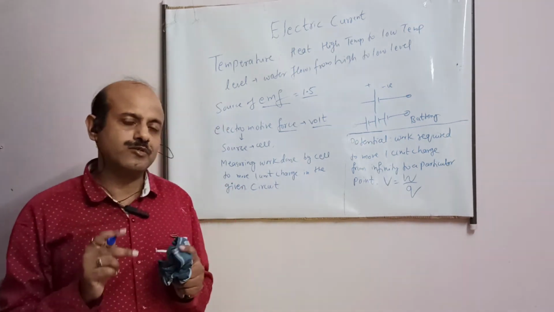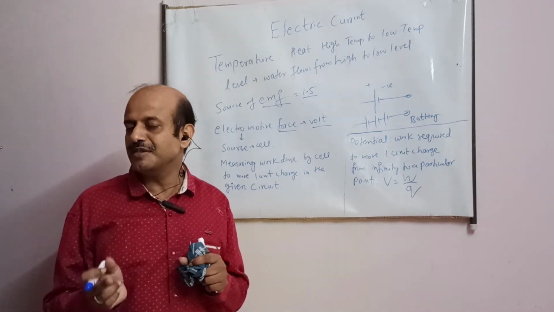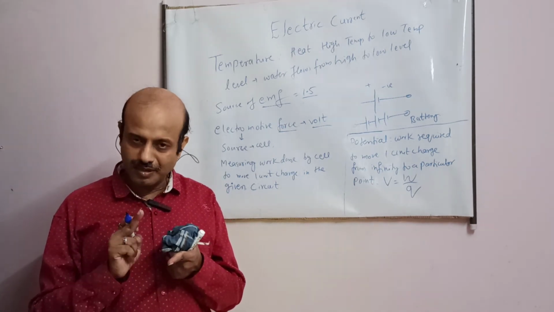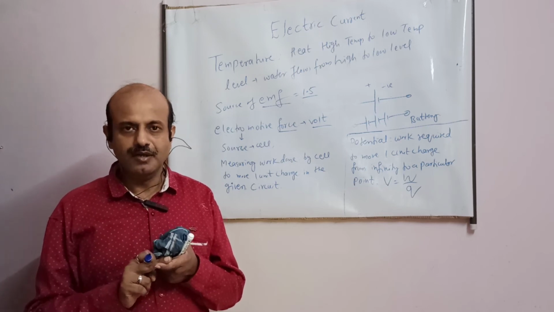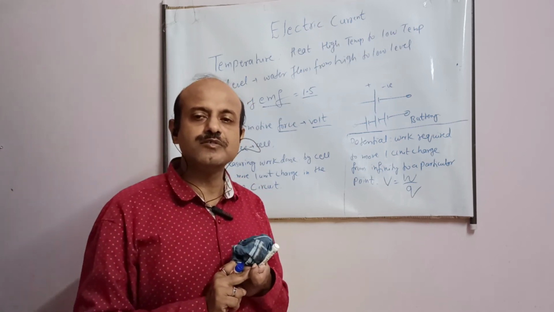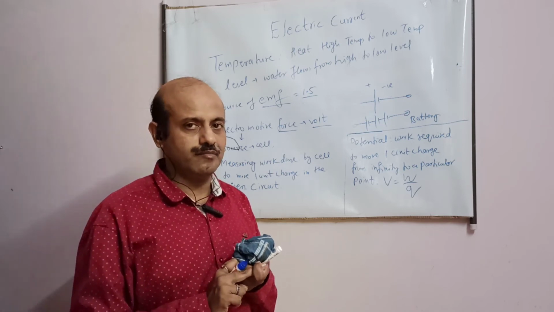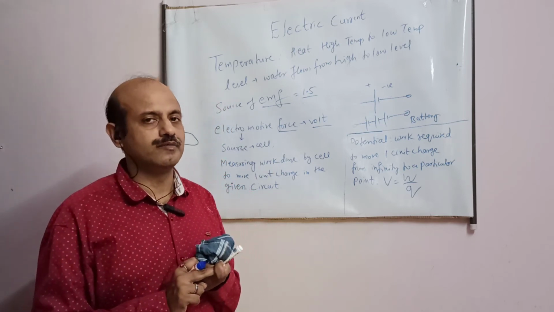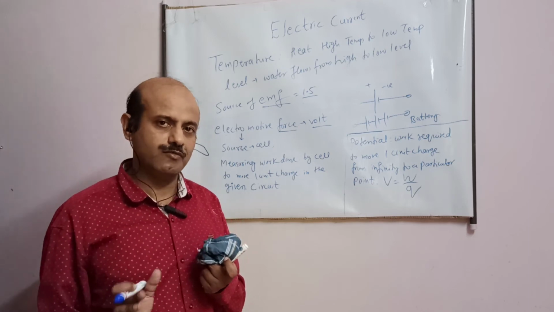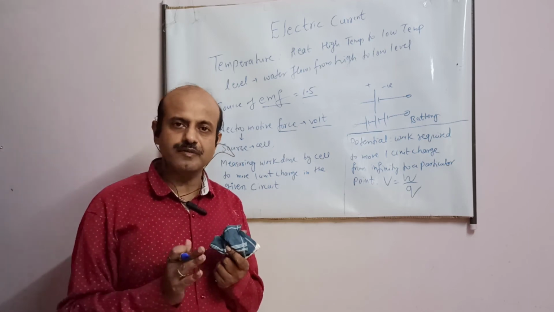So there are two terms, student. One is EMF and other is potential difference. EMF is the term used for the source, and potential difference is the term used for the electrical circuit, and it is for any 2 points. Both have same unit, volt, but their meanings are different.